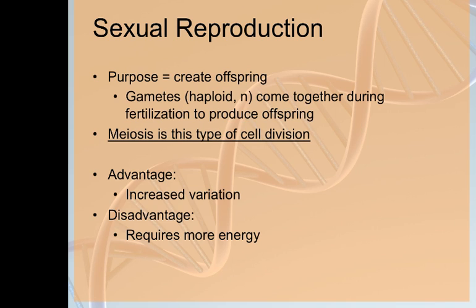If the number of chromosomes wasn't halved, cut in half, you would have twice as many chromosomes as your parents, and that would be pretty bad. The advantage of sexual reproduction is that it increases the variability of individuals in a population, even though it does require more energy to produce those cells than is needed for asexual reproduction of cells.